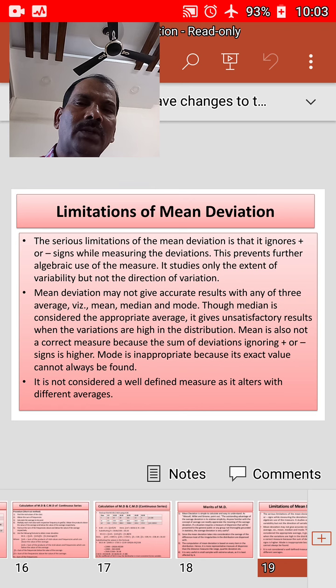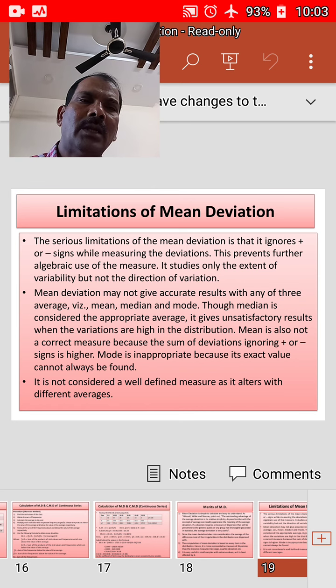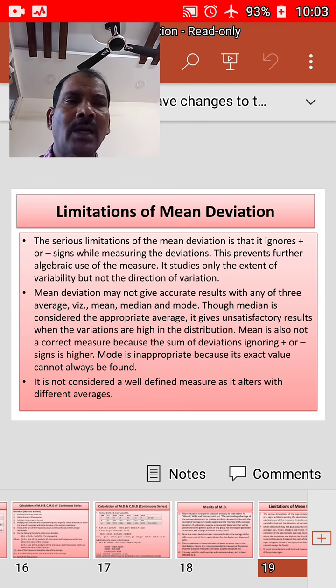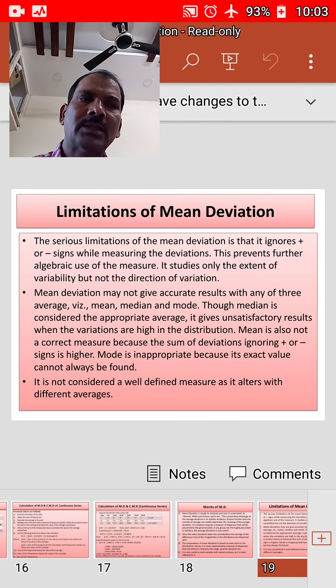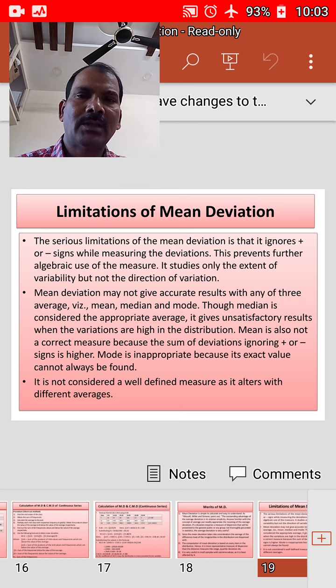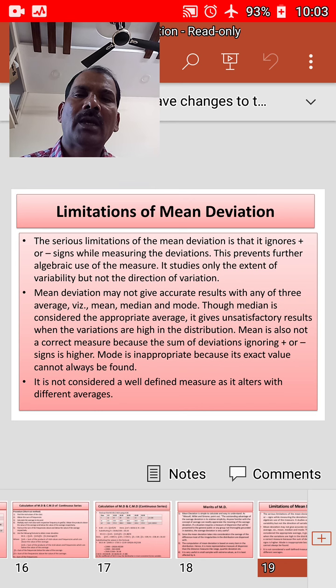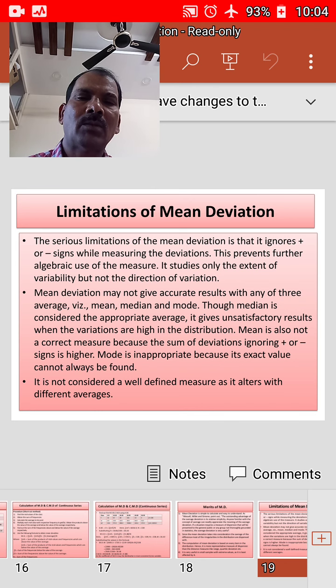Limitations of mean deviation. The serious limitation of the mean deviation is that it ignores plus or minus signs while measuring the deviations, and this prevents further algebraic use of the measure. It studies only the extent of variability but not the direction of variation. Another one is, mean deviation may not give accurate results with any of the three averages, that is mean, median, mode.